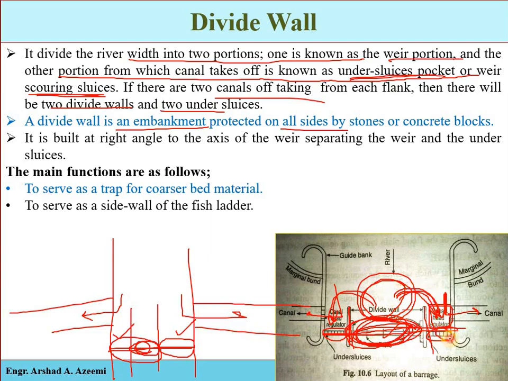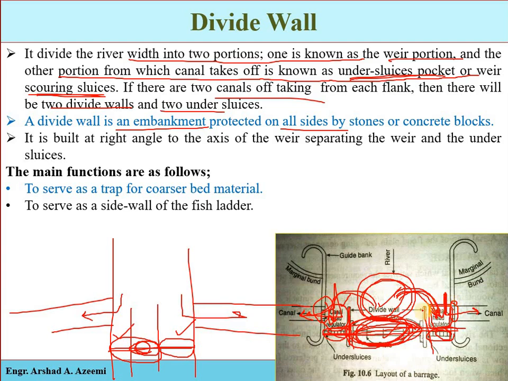Here we again have some obstruction, but the depth of this area is more than this one. That's why it is called the undersluice pocket. The water will come to rest in this area, the silt and sediment particles will be deposited, and the clear water will be diverted into the canal. And then here we have the regulator, which is controlling the discharge, the quantity of water entering the canal.